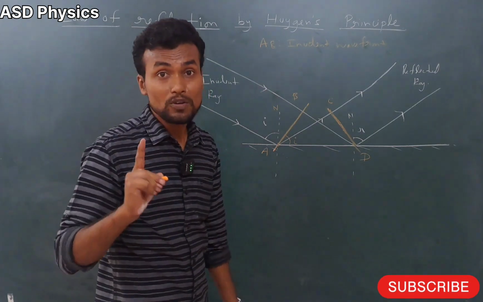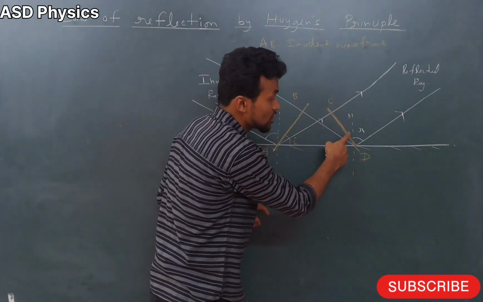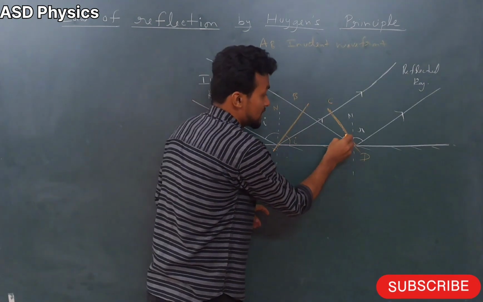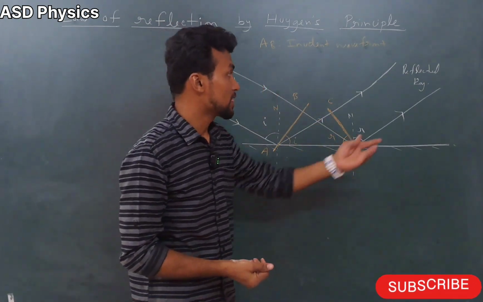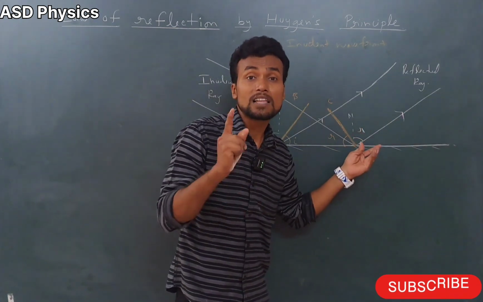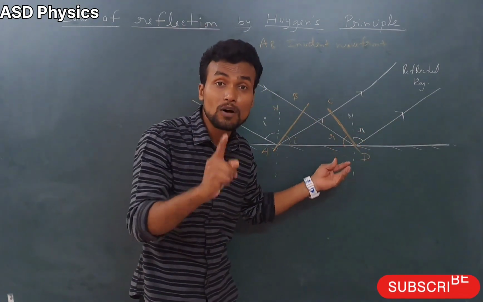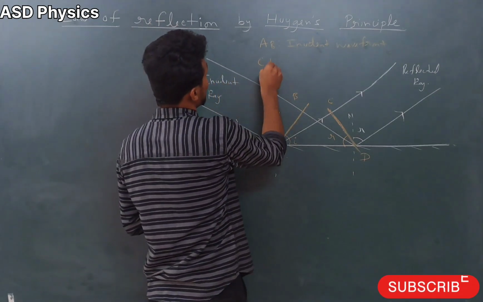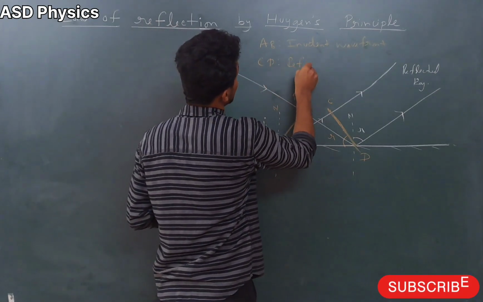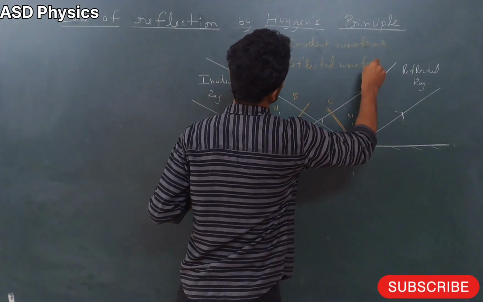And let's see the angle now. My dear students, see here. This angle is R. Then what about this angle? 90 minus R. And this angle will also be R. So what I am telling is that the reflected ray makes angle R from the normal, and the reflected wavefront makes angle R from the horizontal. And what is this CD? The CD is the reflected wavefront.